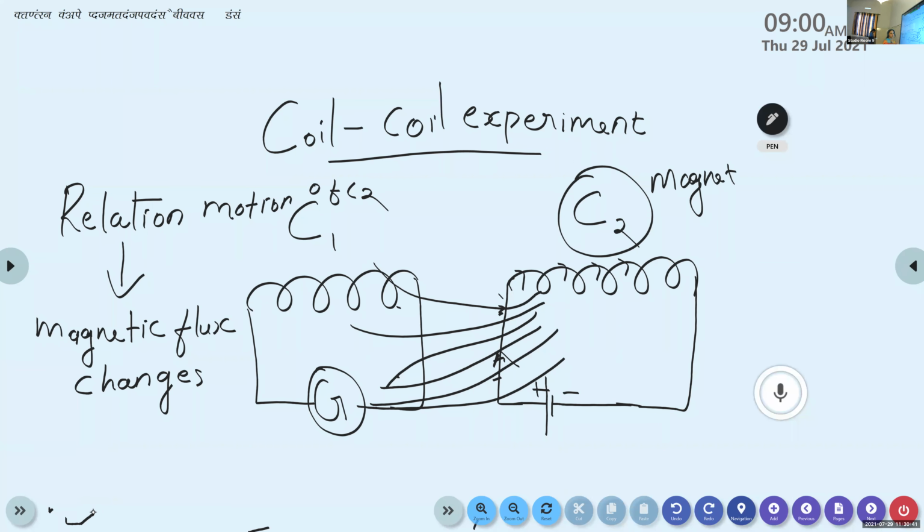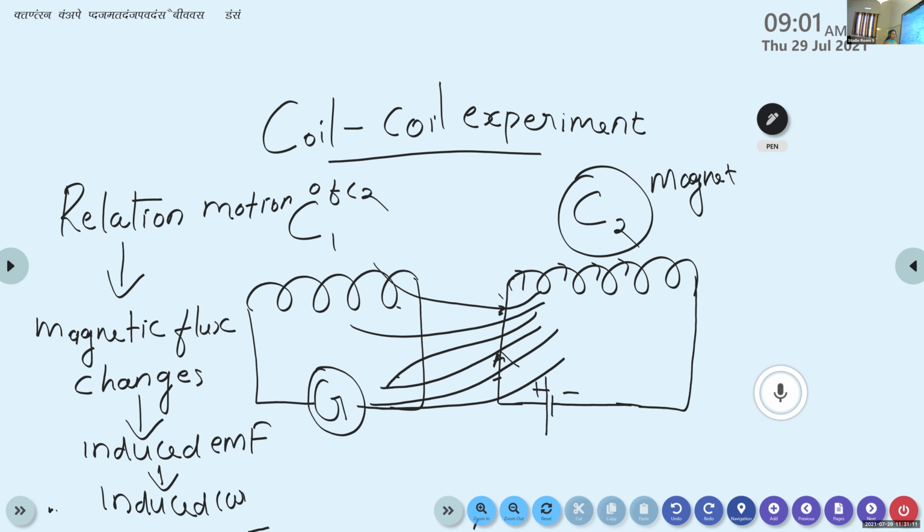This change in the magnetic flux induces or produces an EMF in the coil. That EMF is known as induced EMF, and this induced EMF is responsible for the generation of current. That current is known as induced current.